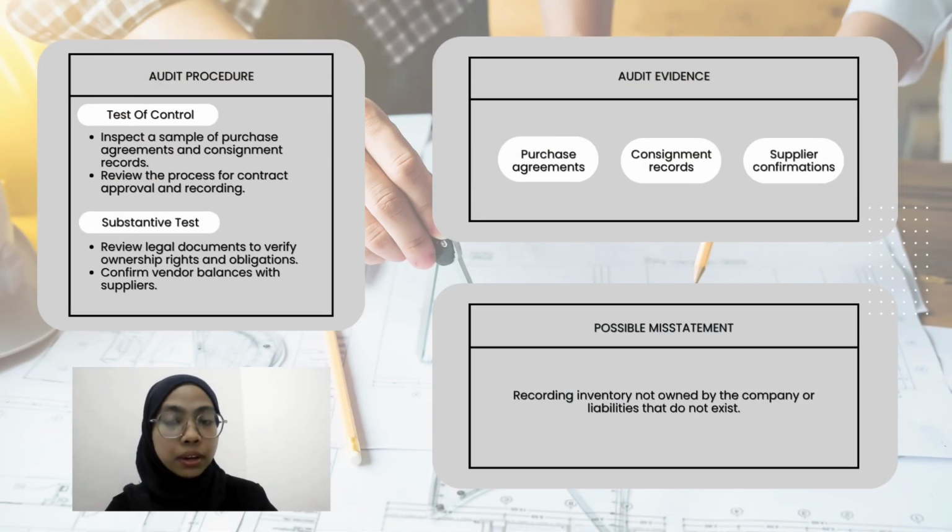Next, audit procedure. For test of control, the auditor needs to inspect a sample of purchase agreements and consignment records, and review the process for contract approval and recording. For the substantive test, the auditor needs to review legal documents to verify ownership rights and obligations, and confirm vendor balances with suppliers. Audit evidence includes purchase agreements, consignment records, and supplier confirmation. For possible misstatement, recording inventory not owned by the company or liabilities that do not exist.